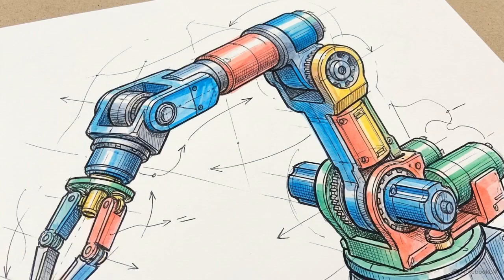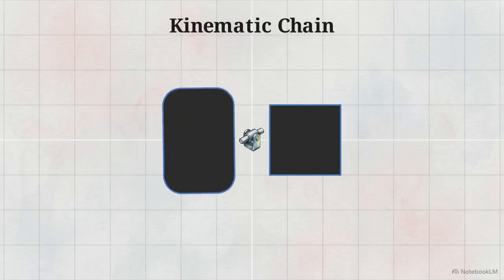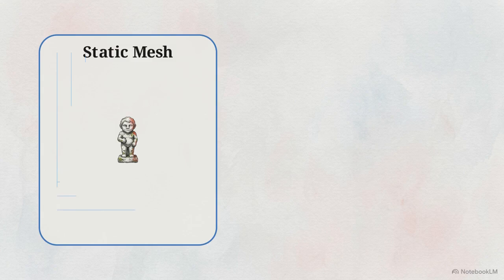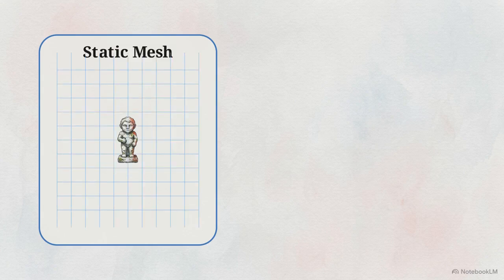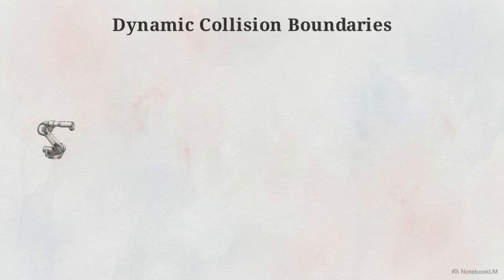To understand the solution, we have to define the problem domain. An articulated object is defined as any physical object composed of multiple rigid parts connected by moving joints. Generating a static 3D object is like rendering a solid garden statue, a unified mesh. An articulated object is an action figure, requiring mathematical nodes for joints. When it raises its arm, its center of mass dynamically shifts, requiring real-time simulator recalculations.